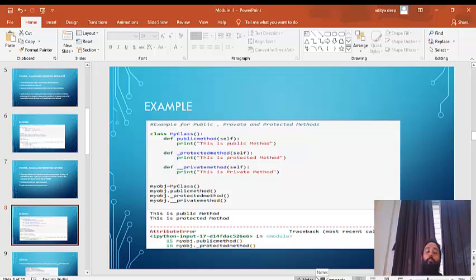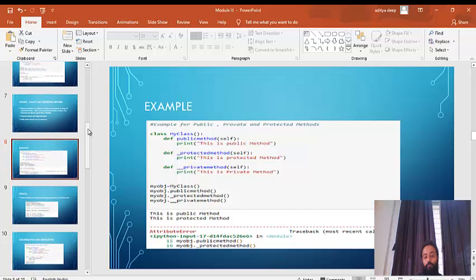So a class, three different functions, and the restriction levels are different for all three. Then I'm trying to create an object called my object of my class, and when I try to fetch these methods, the first will be printed just like it happened with the variables. This is a public method, this is a protected method, and the third one will give you an error because it is private and you cannot just go and access a private method or attribute. Fine, so this is the same.